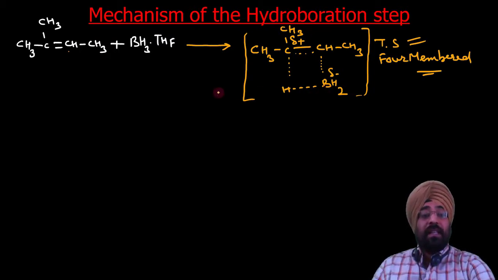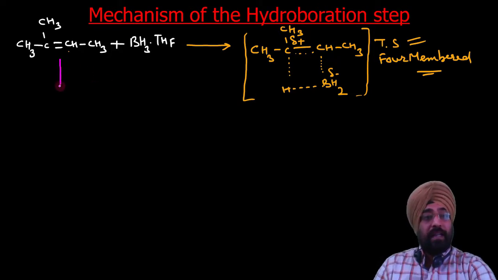Now let us see the second possibility. The second possibility is that the boron adds to this carbon and hydrogen goes here. So let us write the second transition state, CH3, CH3.